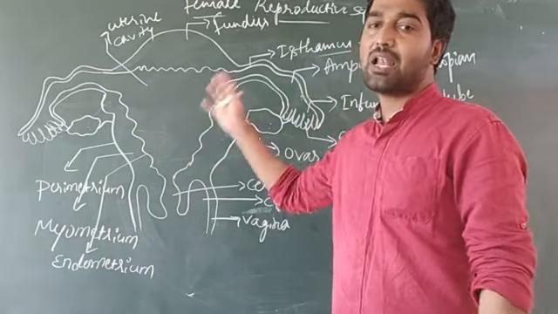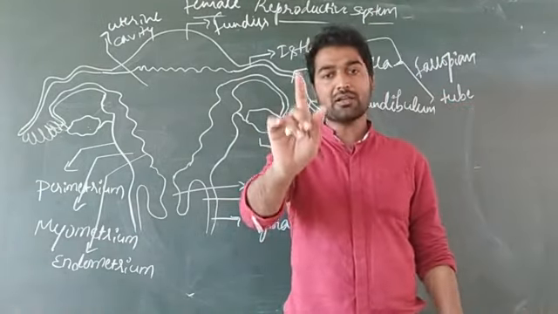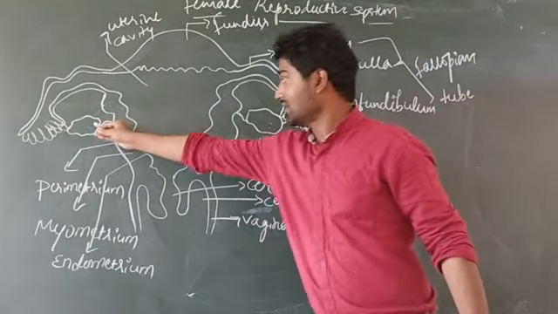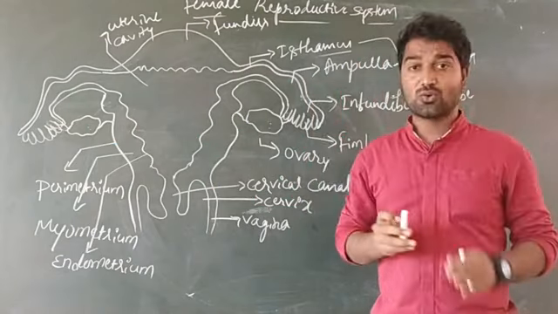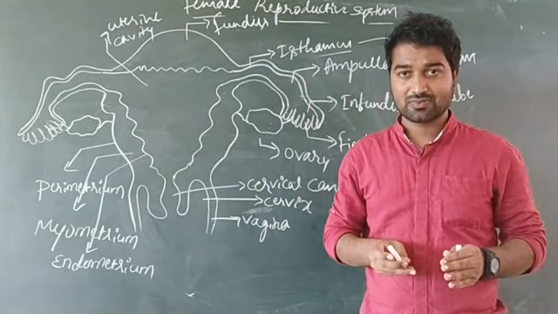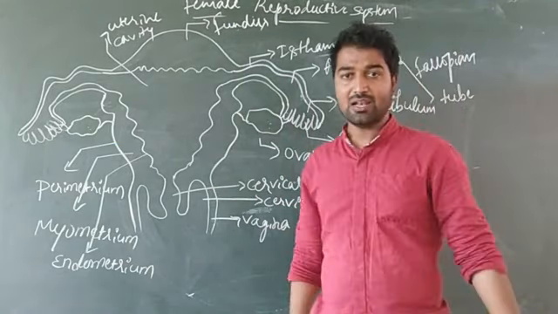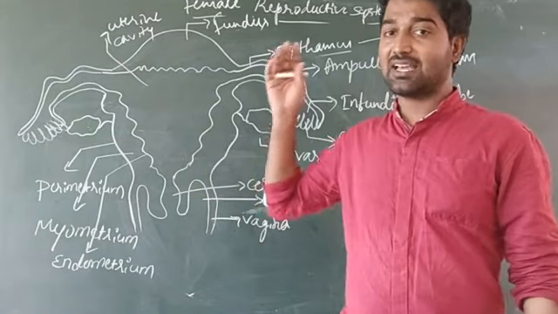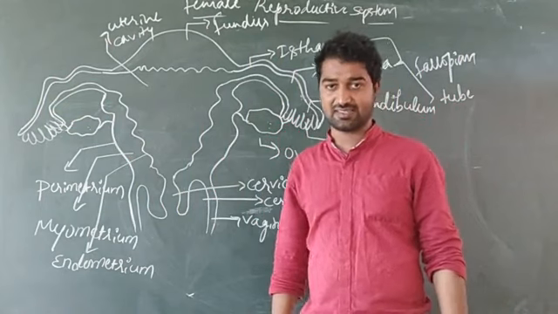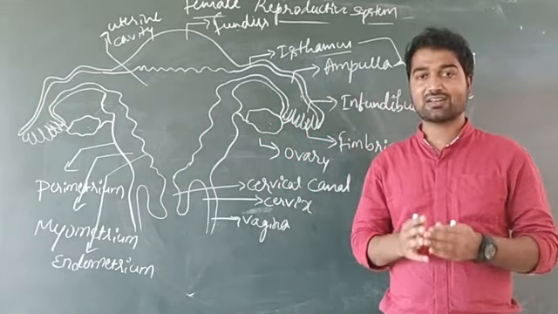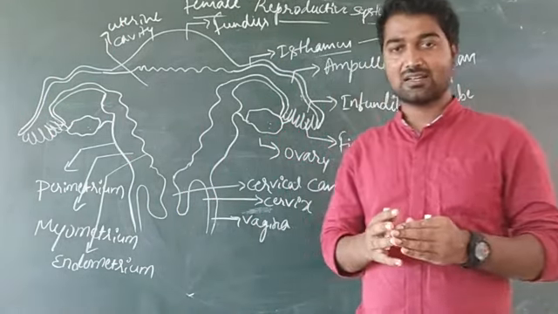In case of the female reproductive system, a pair of ovaries are the primary sex organs or gonads. But in case of the male reproductive system, a pair of testes are the primary sex organs or gonads.